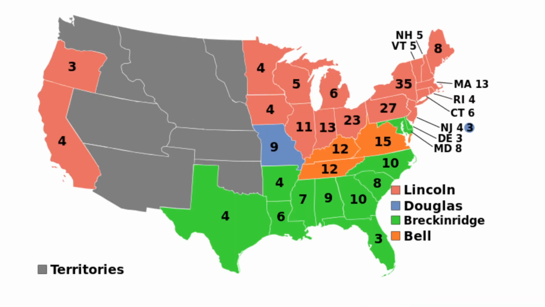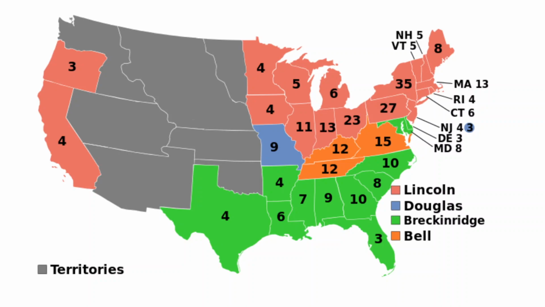Lincoln was elected in 1860 in a map that looked a lot like this. As you can see, Lincoln won nearly every single free state. New Jersey had been split between Lincoln and the Democratic candidate Stephen Douglas, while many of the slave states, the Deep South, had gone for John C. Breckinridge, while the Upper South had gone to John Bell, and the state of Missouri, as well as three electors from New Jersey, voted for Stephen Douglas.